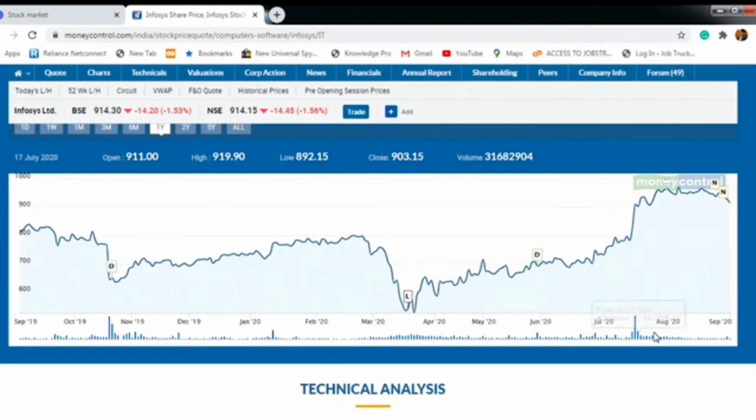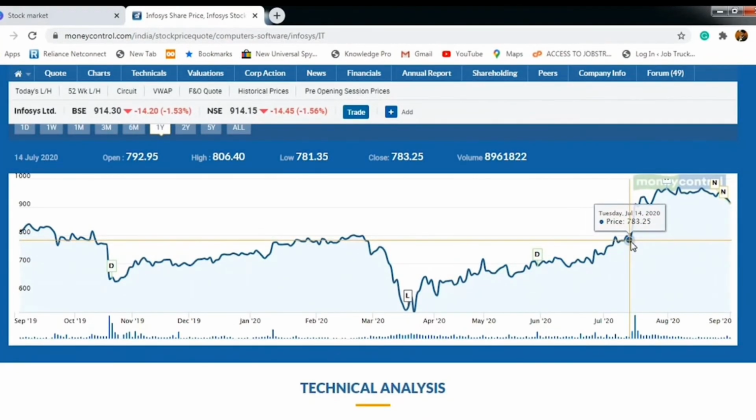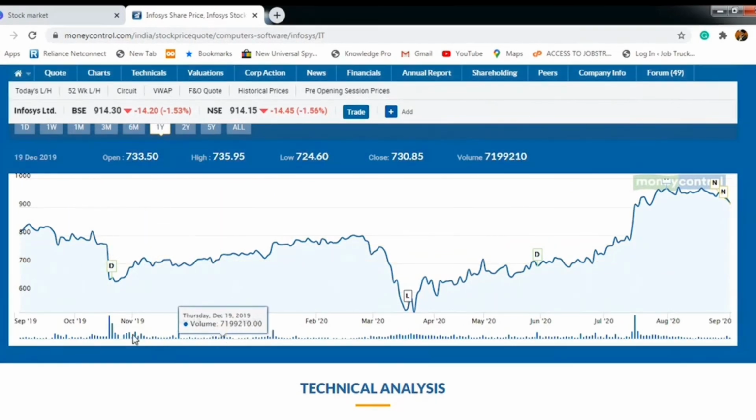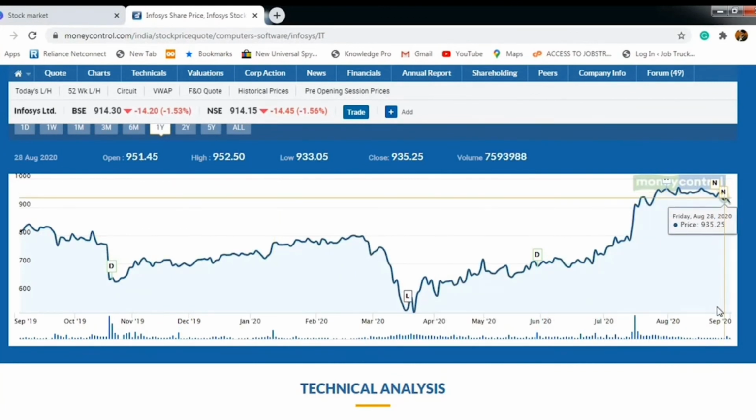So it is a very simple technique to understand the volume is increasing. That is, simply analyzing this chart you can understand it. So these are the days where volume is high. Here you can see the price fluctuation is happening a lot. Means it is changing very vulnerably, that you can see. Once there was a fall on October 18, it is getting extended and going. So you can see how Infosys volume is fluctuating.